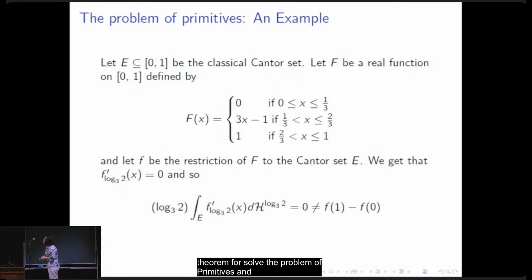And the S Riemann integral is not the right integral, because we have an example of a function defined on the ternary Cantor set, whose dimension is logarithm of 2 to the base of 3, such that its S derivative is a null function. So the S Riemann integral is null, but of course the difference F(1) − F(0) is 1. It does not hold the fundamental theorem of calculus.